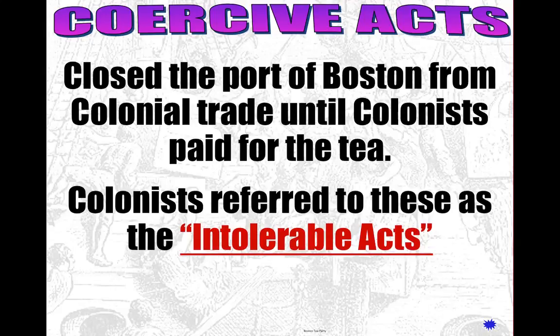They are pissed, and they come down, and they close the port of Boston. That's what you're going to circle. Close the port of Boston. Now, I need you to think about something. If I close the port of Boston, well, we can't trade. And if we can't trade, we can't pay for anything. And can anybody pay us for anything? Oh, wait, it stops the flow of what into the colonies?